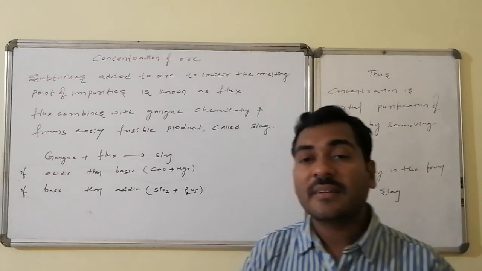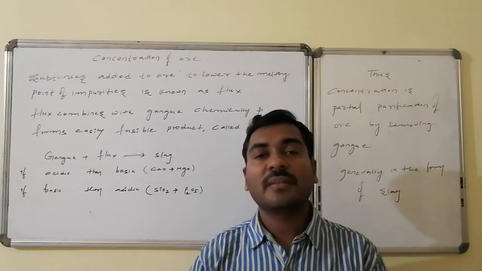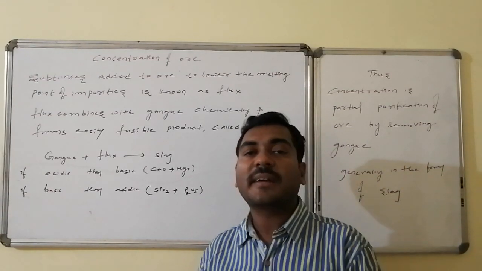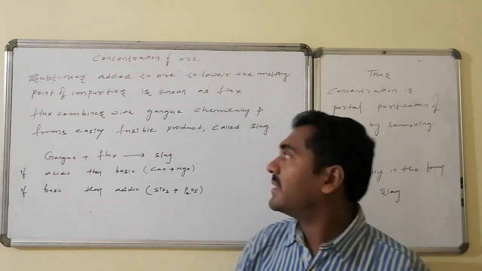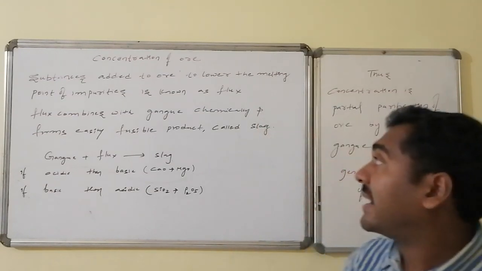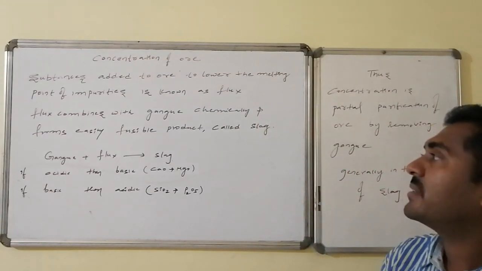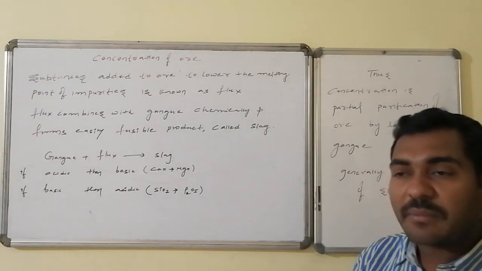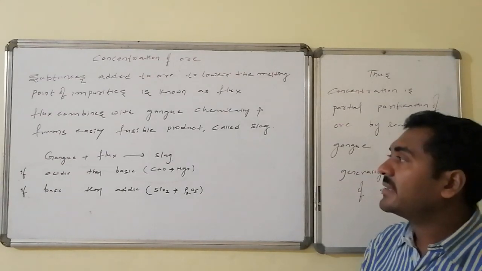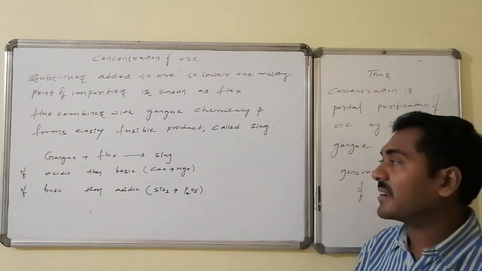The foreign materials added will combine chemically with the impurities present in the ore and form new compounds which can be removed easily. Thus, substances added to the ore to lower the melting point of the impurities are known as flux materials. The flux combines with the gangue chemically and forms easily fusible products called slag.